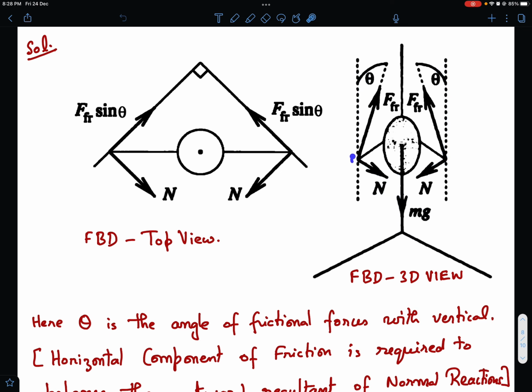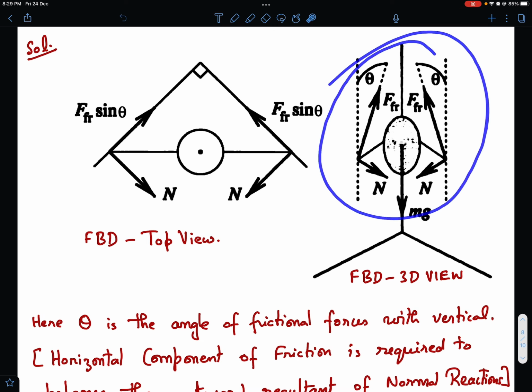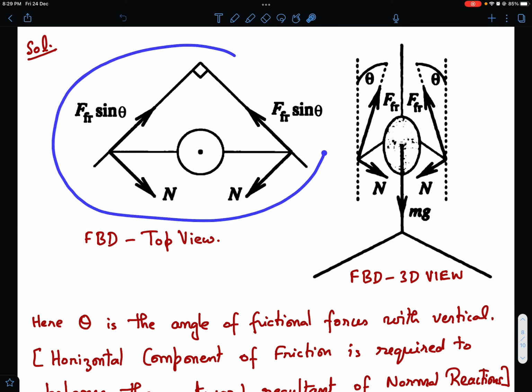friction is acting inclined. So Santa cannot push the walls, there has to be an inclined component of friction, right? The friction cannot be vertical, because vertical friction cannot balance. So if friction has a component in this direction, then the horizontal component of this friction and the horizontal component of this friction can balance the horizontal resultant of these two normal reactions, and then equilibrium can be established. So that's the idea. Okay. And the same free body diagram I've drawn in the top view.